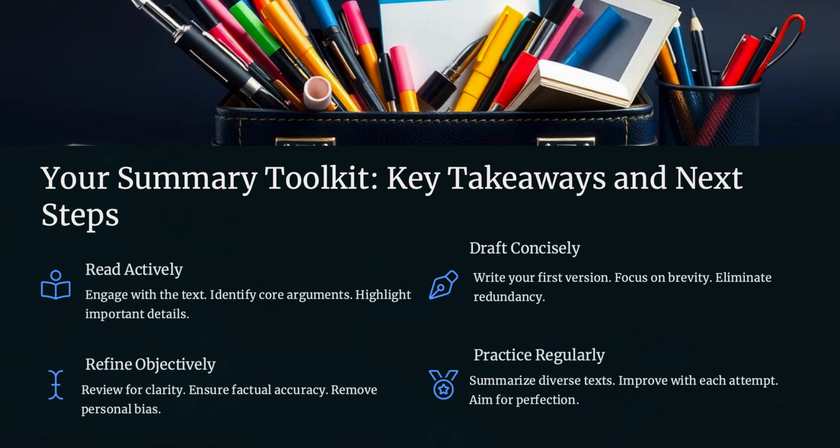Here is your ultimate summary writing toolkit, and please keep this toolkit always in your stationery box that you are carrying in the examination. Read actively, understand and annotate. Draft concisely, focus on the essentials and write clearly. Refine objectively, check for accuracy and stay unbiased. Practice regularly. The more you summarize, the better you get. Apply these steps consistently to build expertise to attempt the summary question.